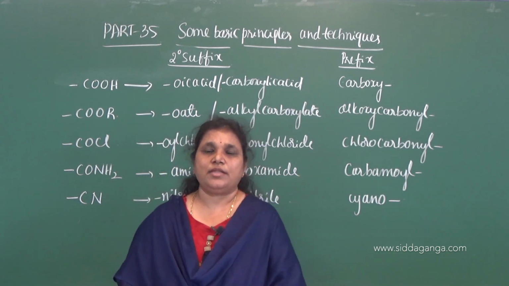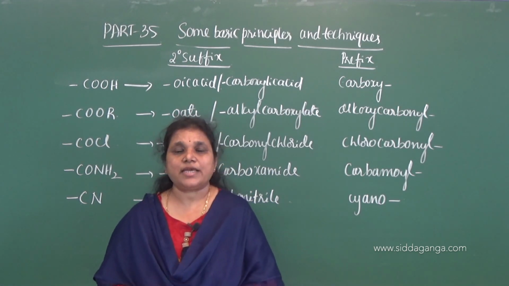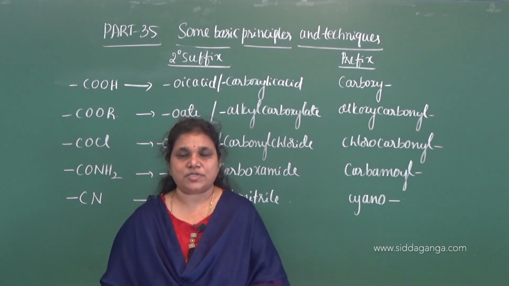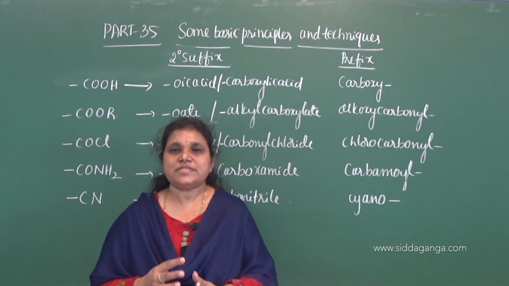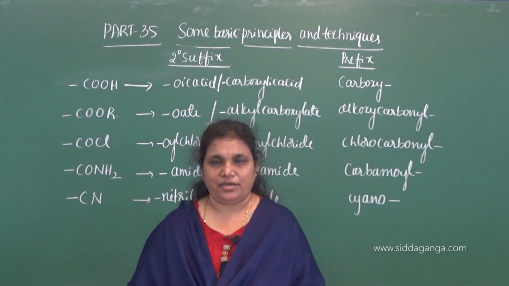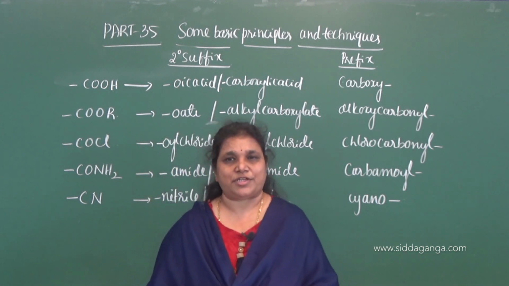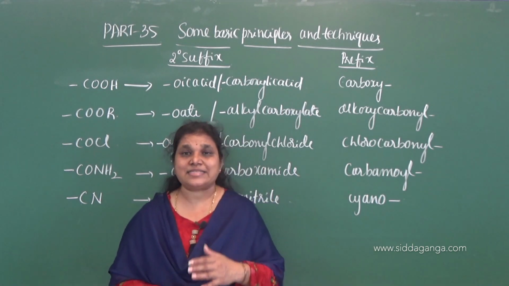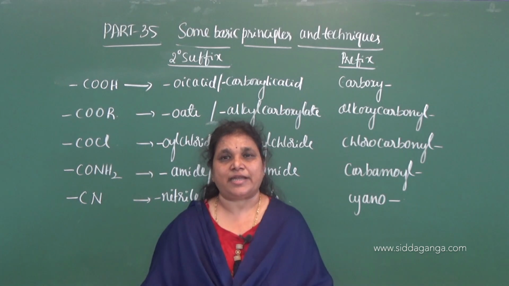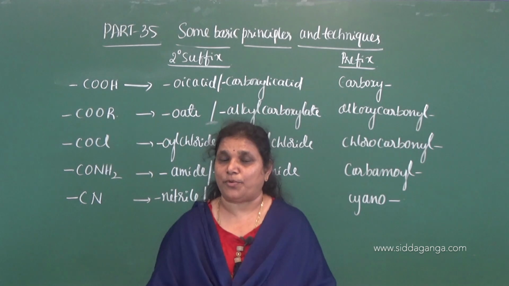In the last class, part 34, we discussed the IUPAC naming of alicyclic compounds containing substituent groups, multiple bonds and functional groups. In case of functional groups, there are two types, terminal and non-terminal. In non-terminal functional groups, when a functional group contains carbon, we need to use different suffixes and prefixes, based on the nature of the organic compound.